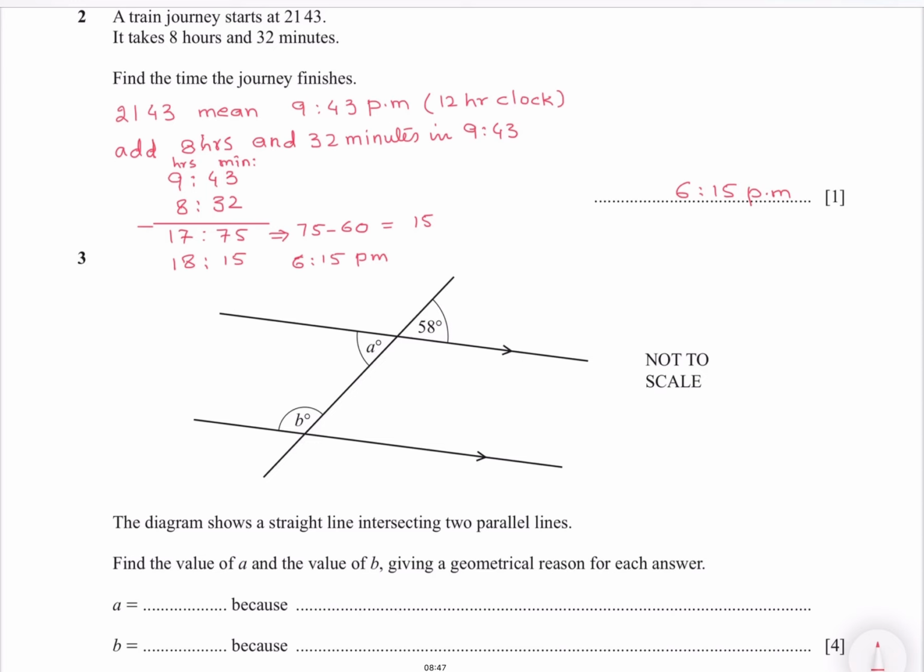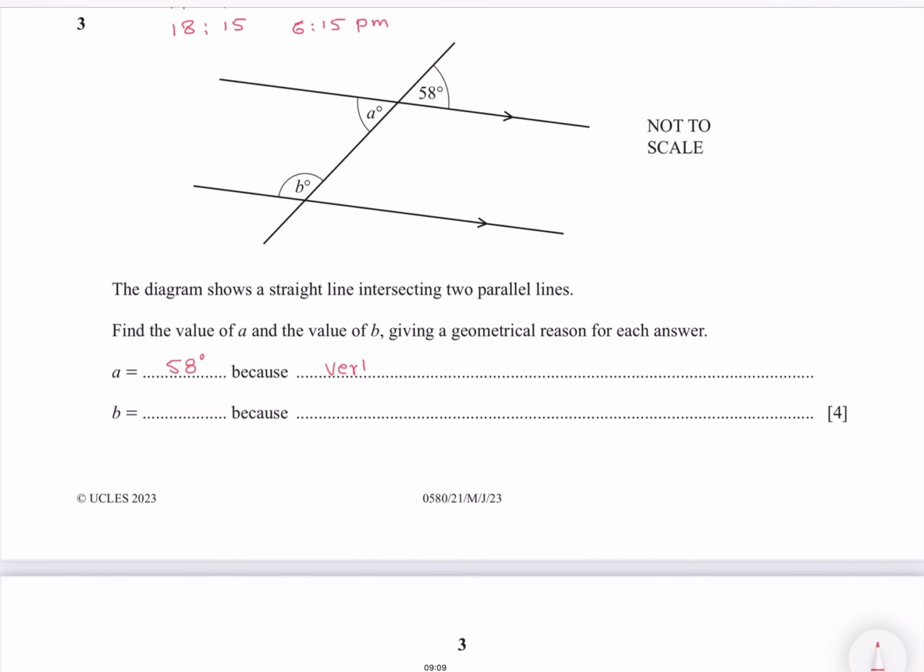Question number 3, in this diagram we have to find A and B. So A is a vertically opposite angle, so it is also 58 degrees. And B is 122 because A and B are interior angles, and we have to subtract 58 from 180 degrees to get 122.